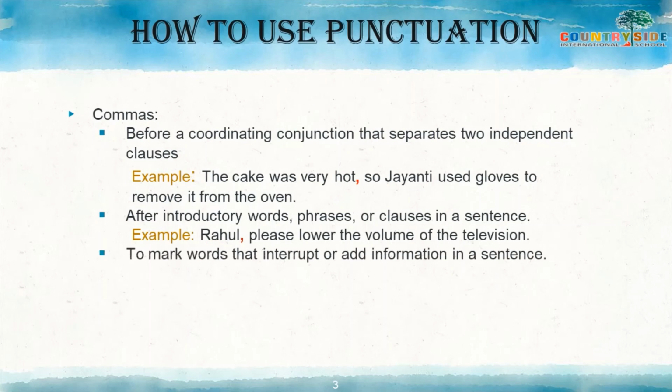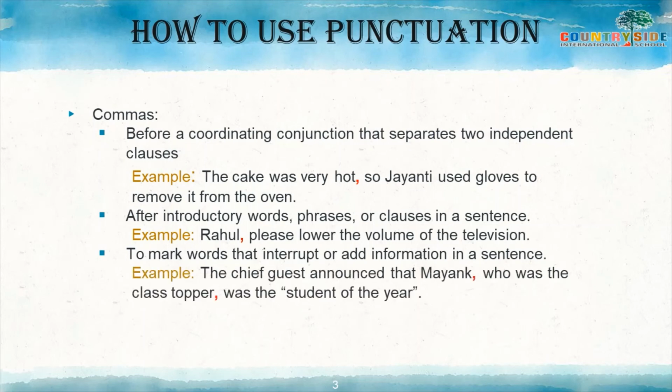Then next is to mark words that interrupt or add information in a sentence. Let's see with one example. The chief guest announced that Mayank, who was the class topper, was the student of the year. Here the chief guest already gave some announcement, and what he announced, that Mayank, we are adding some information, right?